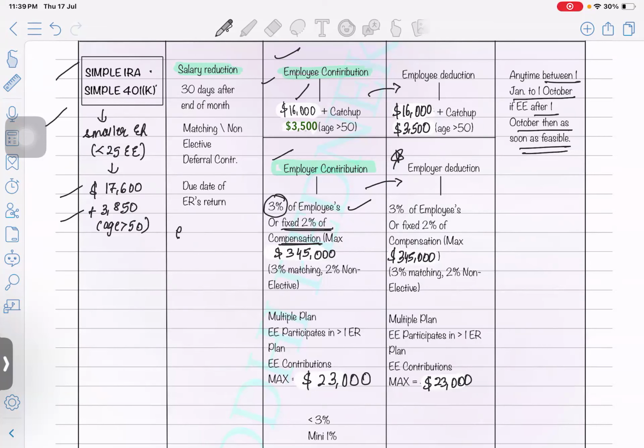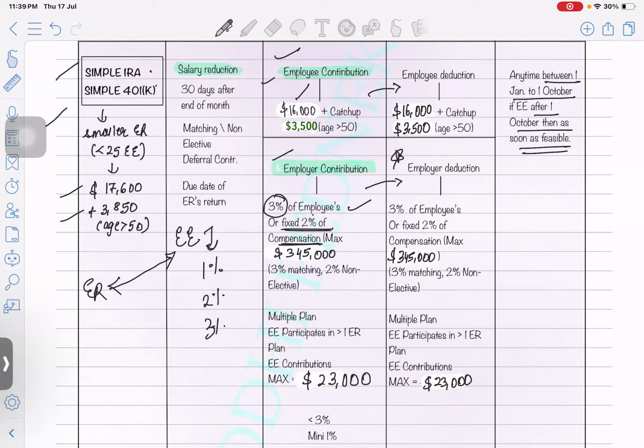It means if the employee is not agreeing to a fixed amount deduction, the employee will ask the employer to deduct 1% or 2% or 3%, some variable percentage he can decide. And the employer is going to match the employee's contribution. Got it, guys? But it should be 3% or less than 3%.